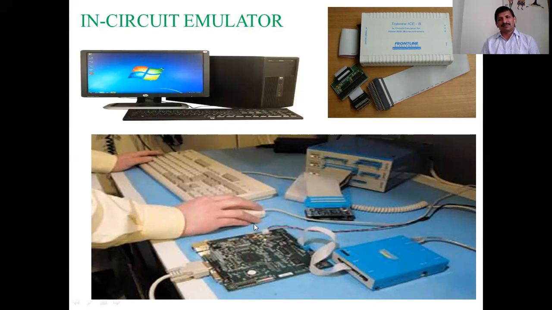Why do we use in-circuit emulators? If you use one-time programmable processing elements, until we get the desired behavior they need to be modified, so we would need to take a new processor again and again. So the cost of the processing element increases in the development stage.